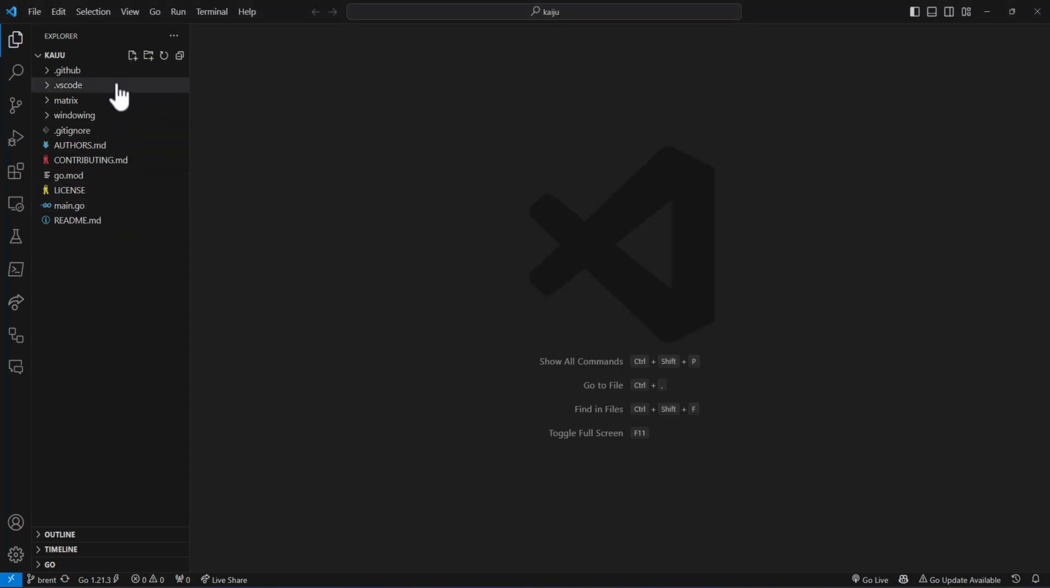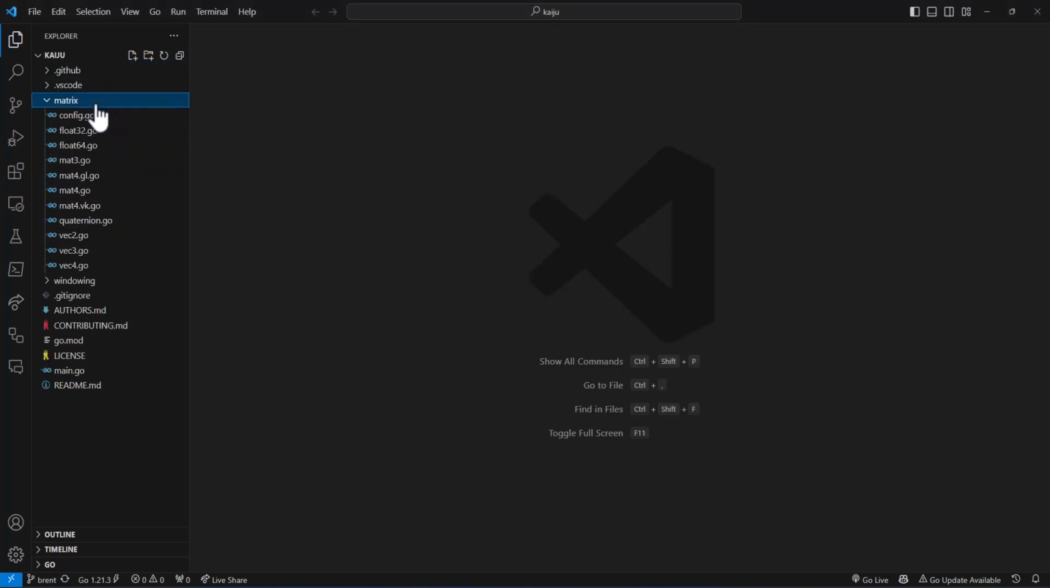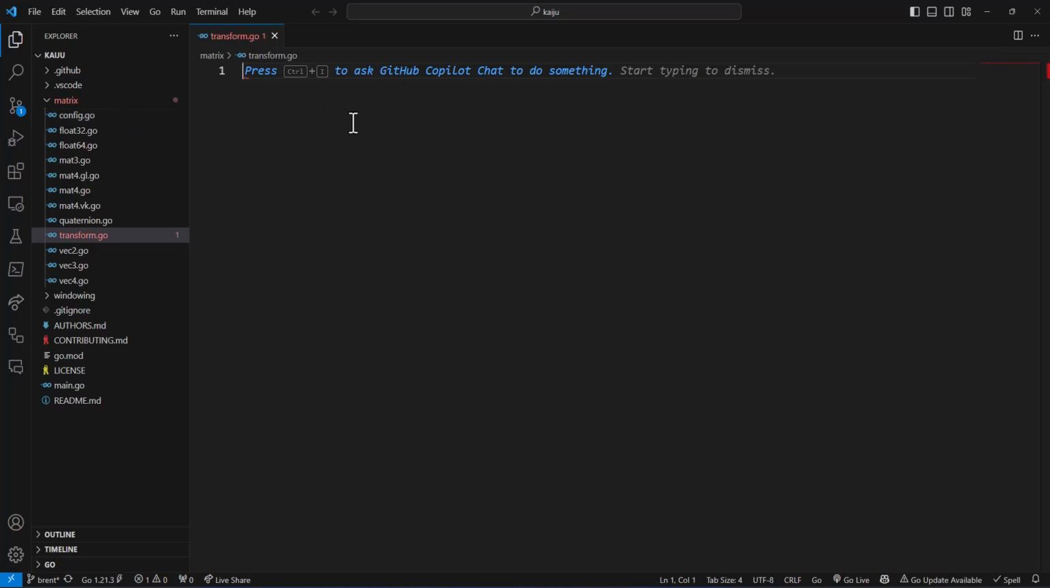Right, this is issue number 6 for the Kaiju Engine. We're going to be creating a transform as part of our matrix package, and we're putting it in here because we want to have the best performance with the other math functions, and also access to private functions for the mathematics stuff. So this is going to be transform.go.